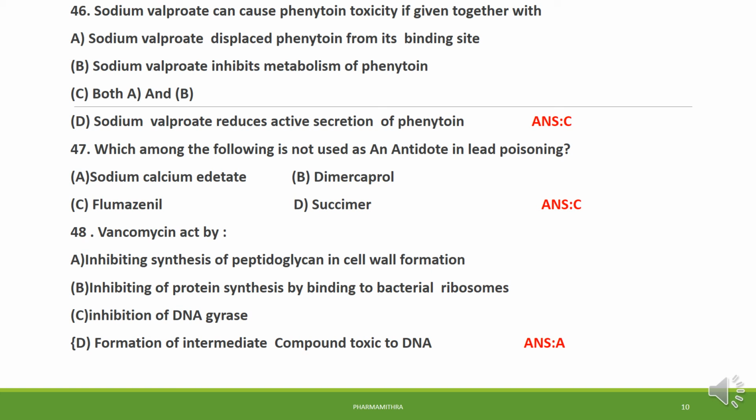Question number 48. Vancomycin acts by inhibiting the synthesis of peptidoglycan in cell wall formation. Vancomycin is a glycopeptide antibiotic. It acts by inhibiting the formation of the bacterial cell wall. So option A is the right answer.